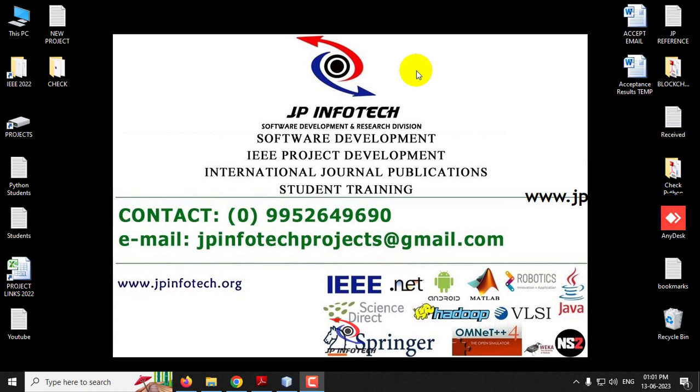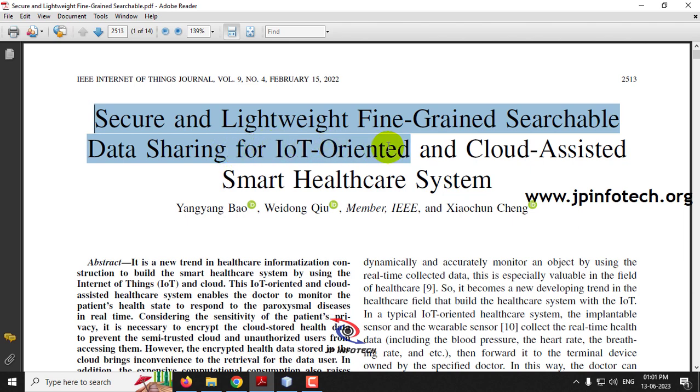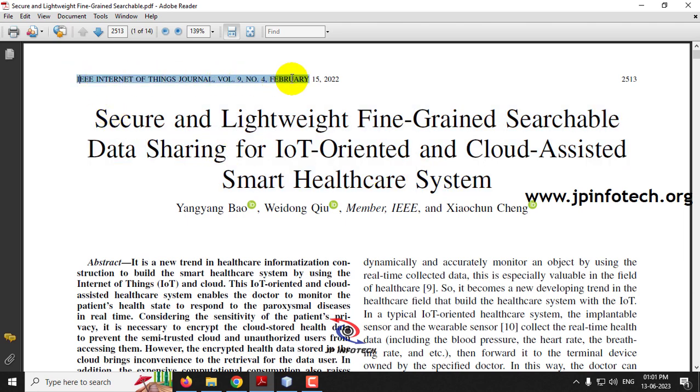Hi, in this video we are going to see about a Java project entitled Secure and Lightweight Fine-Grained Searchable Data Sharing for IoT-Oriented and Cloud-Assisted Smart Healthcare System, which is an IEEE 2022 transaction paper. Before seeing the execution of the project, let me brief about this project.